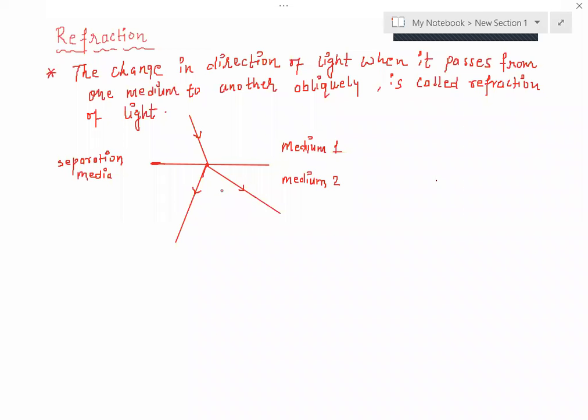And this bending of light, whenever a light ray passes from one medium to another, the bending of light takes place, and that is known as refraction of light, or we can say change in the direction of light when it passes from one medium to another obliquely is called refraction of light. Yes, now we will see what is the cause of refraction of light.